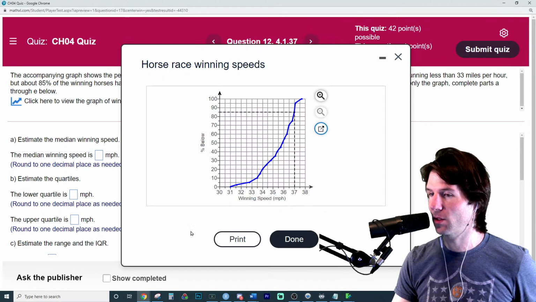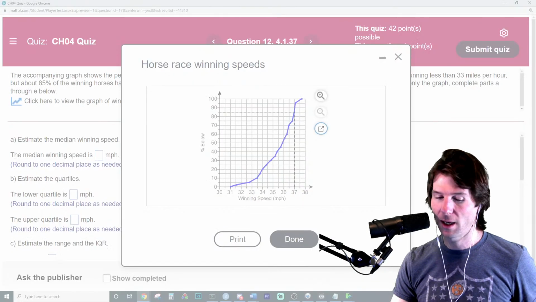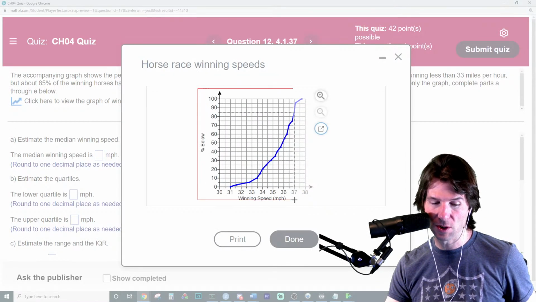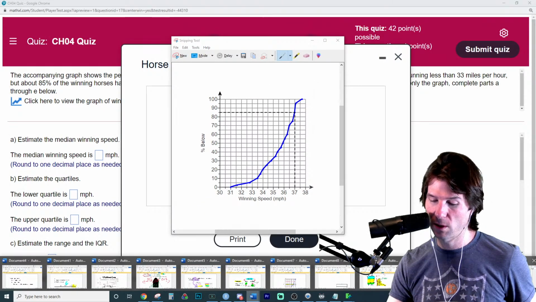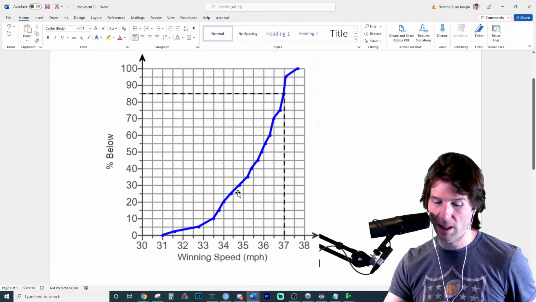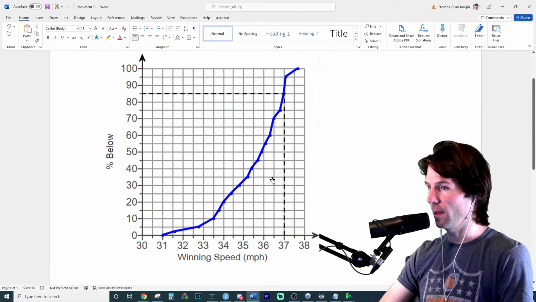And if you feel like you got the answer right, but you were off by a few decimals, always email me. Always be like, hey, Brian, I think I got this right. I was just off by a few decimals. Really a great way to do this question is to screenshot it and to go in and zoom in on it to get a better idea of what's going on.